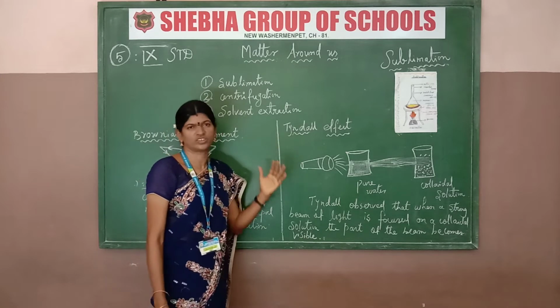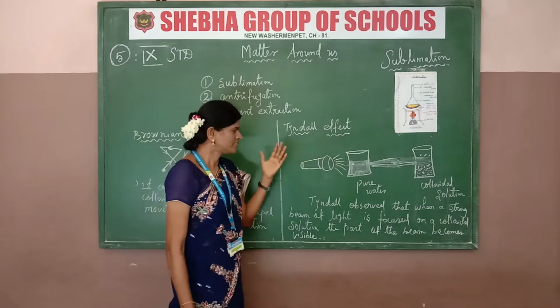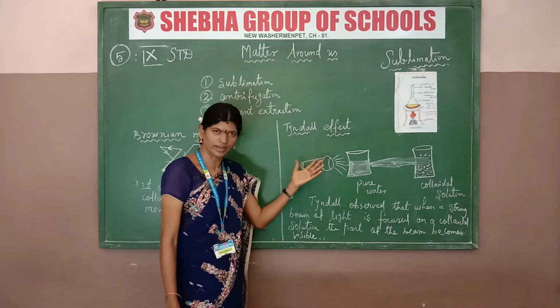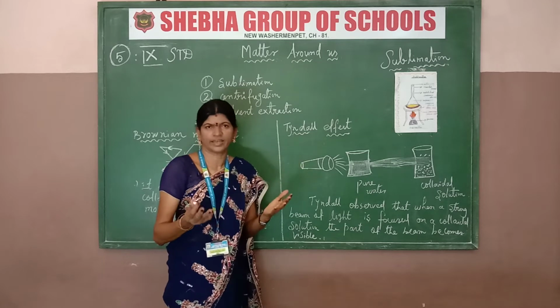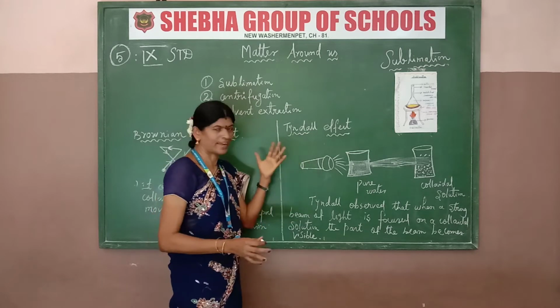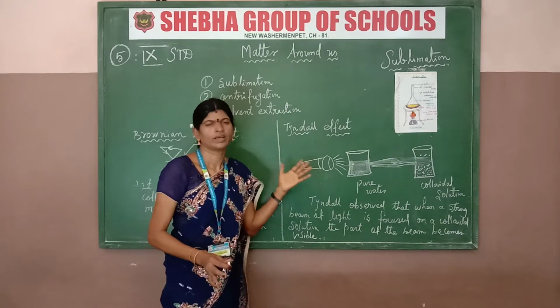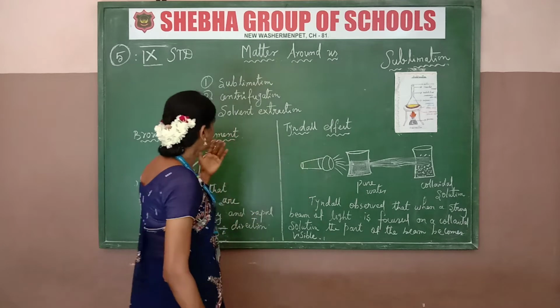Next, heterogeneous. Heterogeneous means different. For example, when a solid is mixed with water, you can see the substance, as with sand. Sand is not dissolved in the water, sand and water. Okay. Now we are going to sublimation.